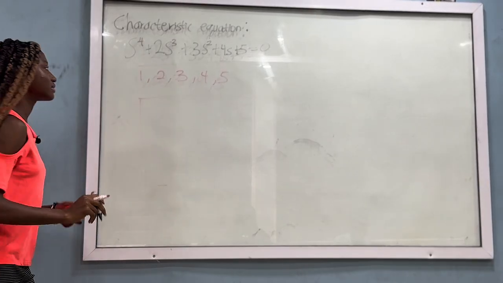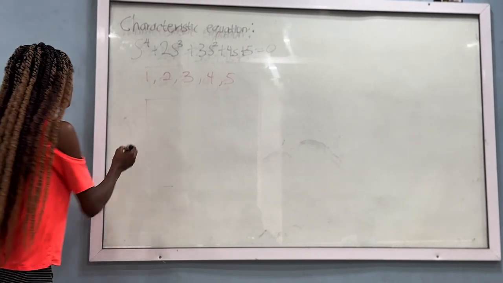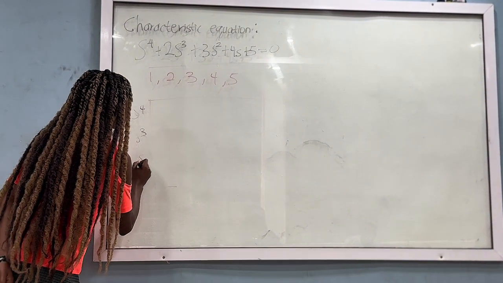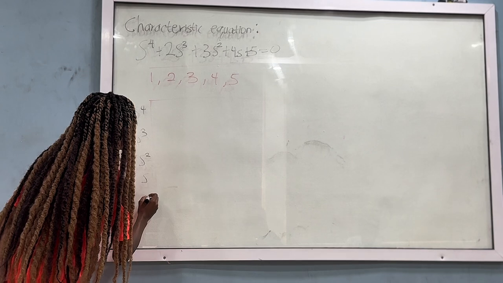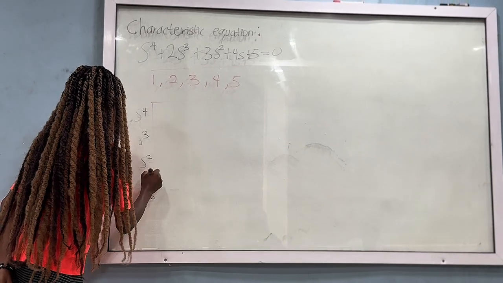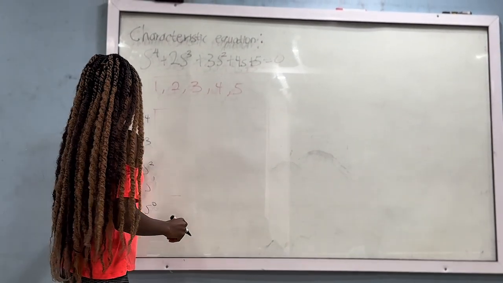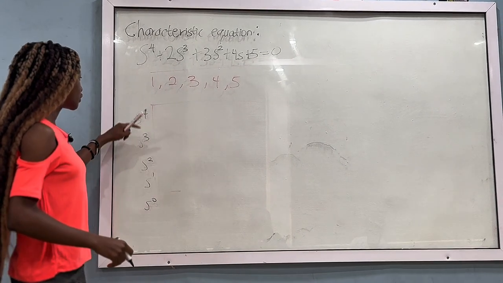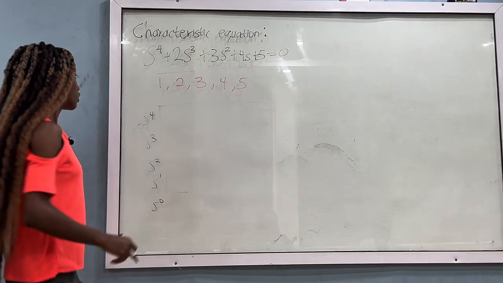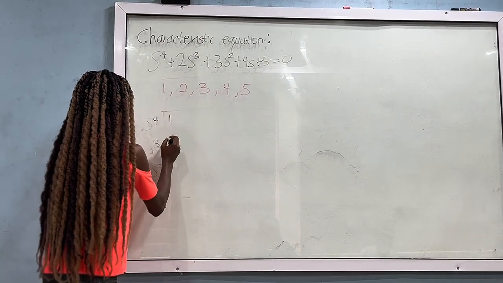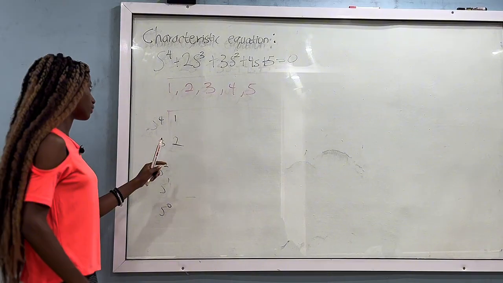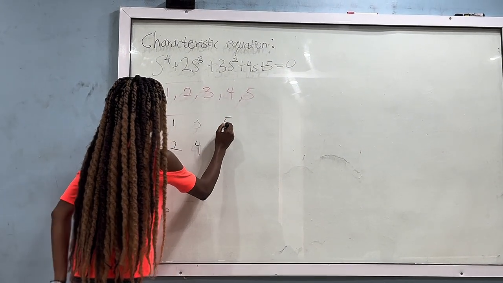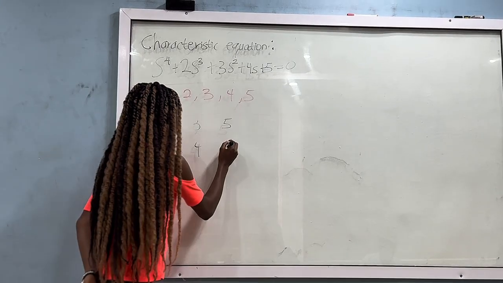So in this side, we write the various powers of s, starting from s power 4, which is the highest, s power 3, s power 2, s, and then s power 0. A simpler way to fill the first two rows is to look at the coefficients: we start with 1, then 2 in the next row, and then we continue with 3, 4, 5, and then there's nothing, so we can just write 0.